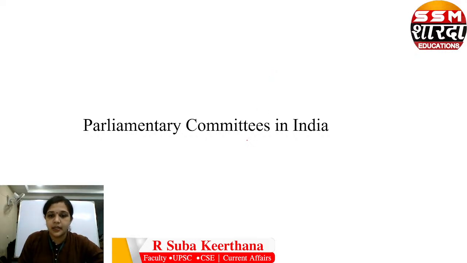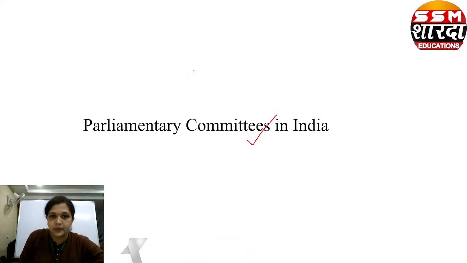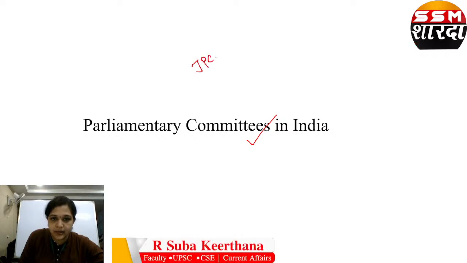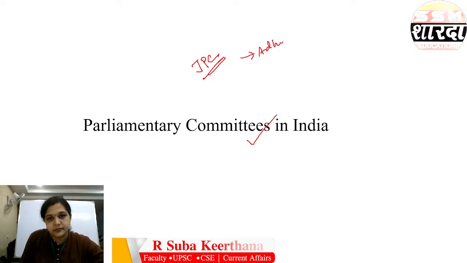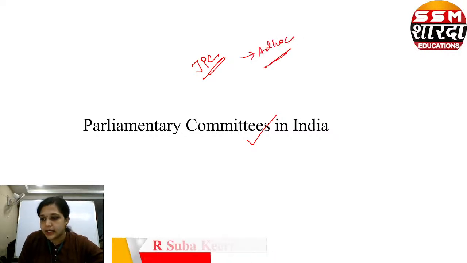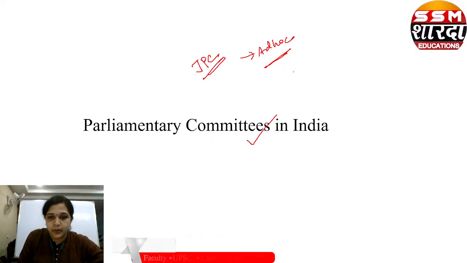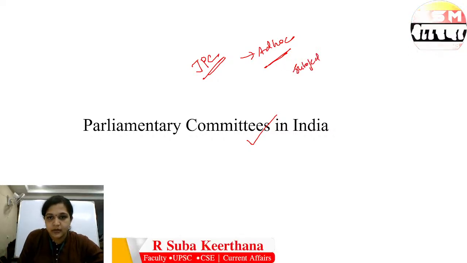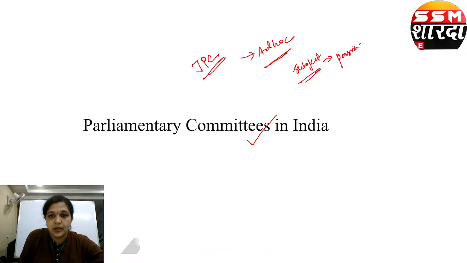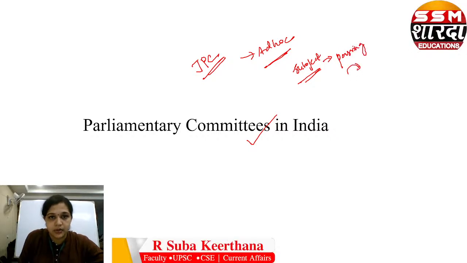So first, parliamentary committees in India. Yesterday we saw one of the parliamentary committees called a joint parliamentary committee. So we know that joint parliamentary committee is an ad hoc committee. Ad hoc committee is a temporary committee which is formed for a particular subject matter for a particular period of time. Usually it is formed by passing a motion in one of the houses of parliament and the other house agrees to it. So that is what is a joint parliamentary committee.